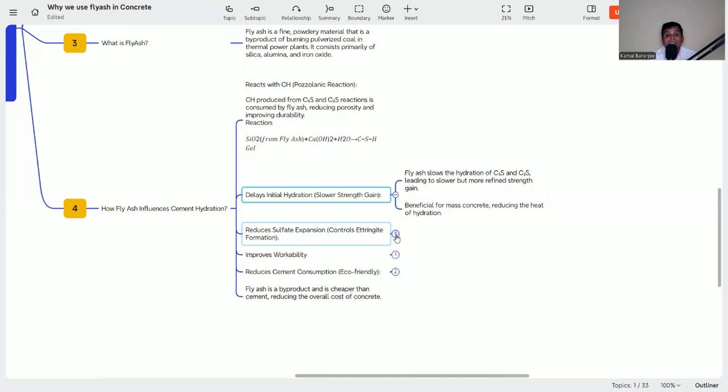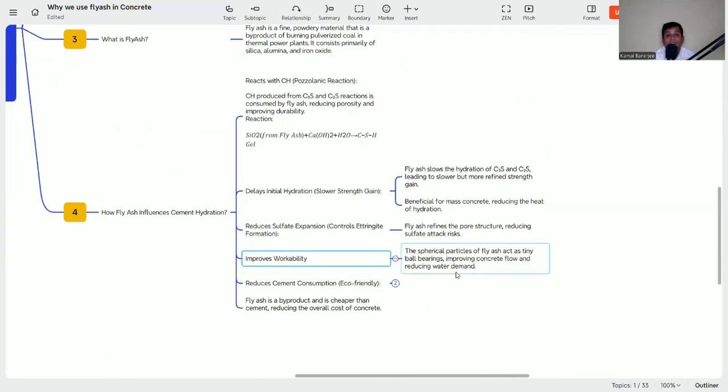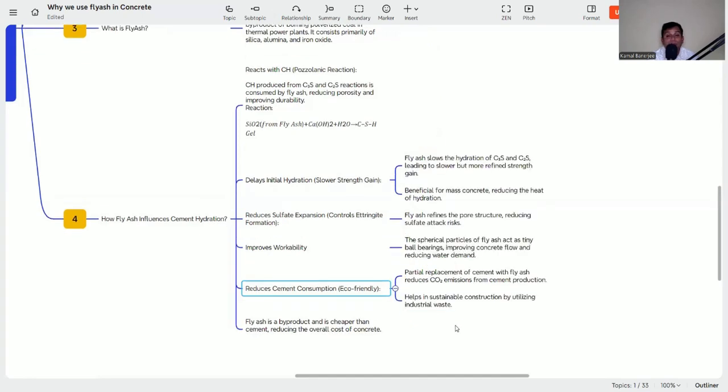And then it also improves the workability. Why? The spherical particles of fly ash act as tiny ball bearings, improving concrete flow and reducing water demand. If it is reducing the water demand, that means the water cement ratio becomes less and we are getting more strength. And then it is reducing cement consumption. Why? Because we are replacing part of the cement with the fly ash, so it is reducing the total consumption of cement. In this way it helps us to reduce the CO2 emission from cement production.